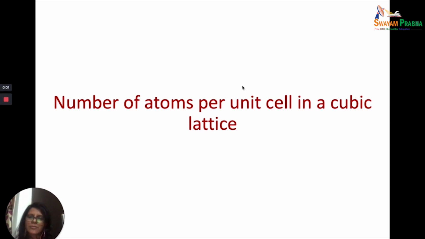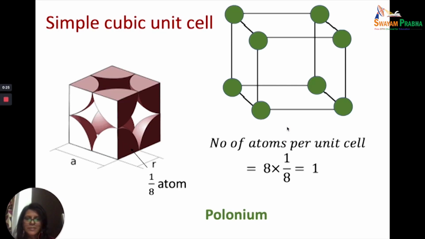Let us try and recall what we have learned in the 12th standard. We had calculated the number of atoms per unit cell in a cubic lattice. This is needed because we'll be using it in numericals, and it's also important for our understanding. So just some time spent on calculation of the number of atoms will also increase our understanding. So let's take a look at it.